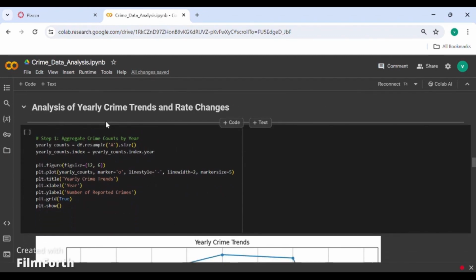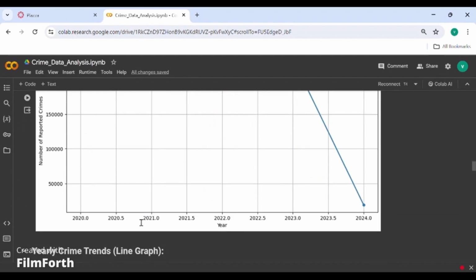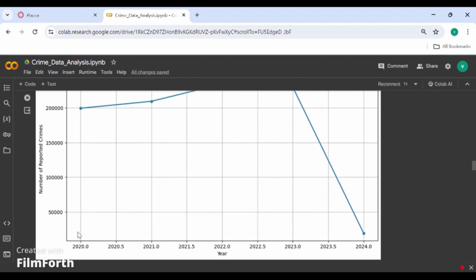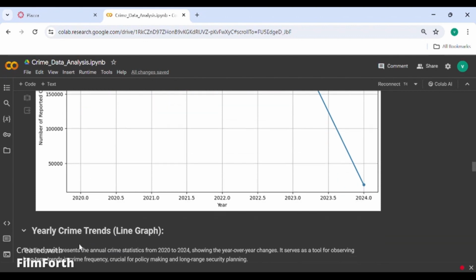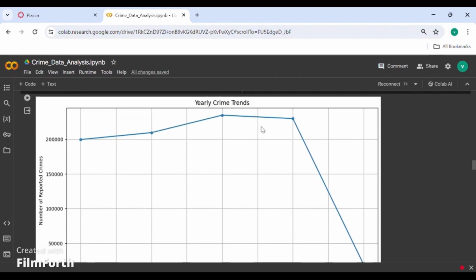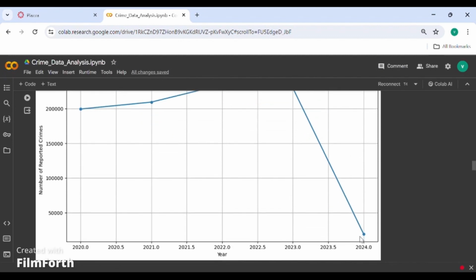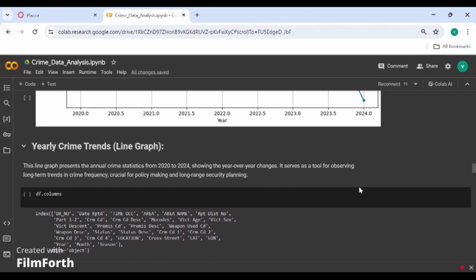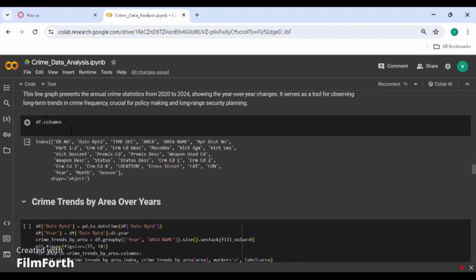We have done analysis of yearly crime trends and rates, and this is the code for that. Here is the line graph for the yearly crime trends, number of reported crimes and in which year. In 2020 they were high, in 2022 it peaked, and in 2024 it has gradually decreased. This is the explanation for yearly crime trends, and we have displayed the columns again. We have included year, month and seasons here.